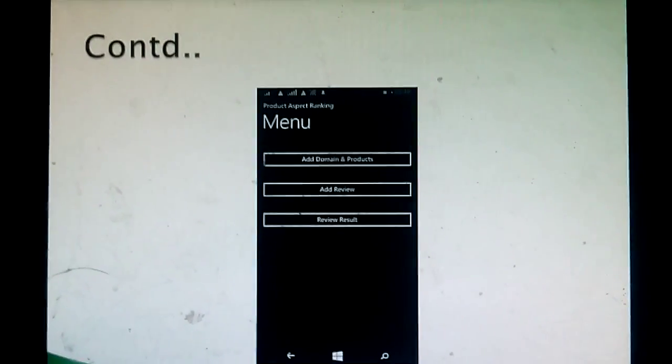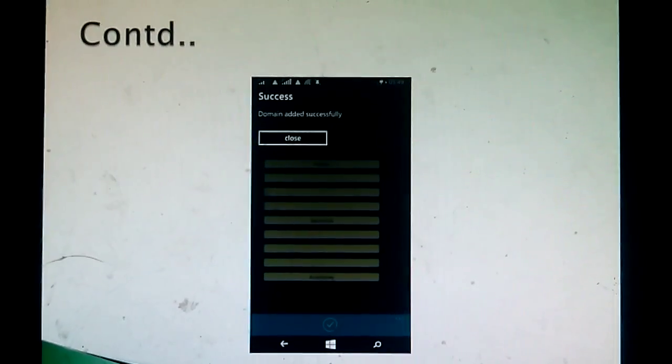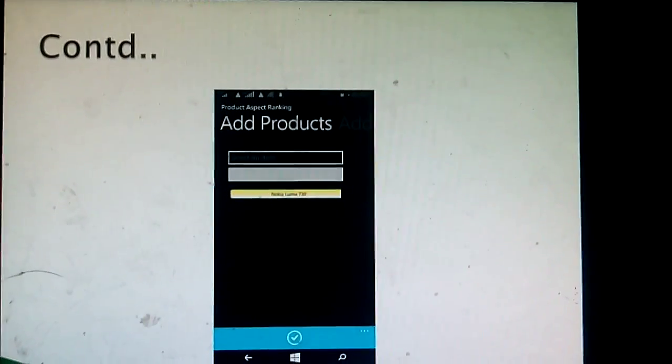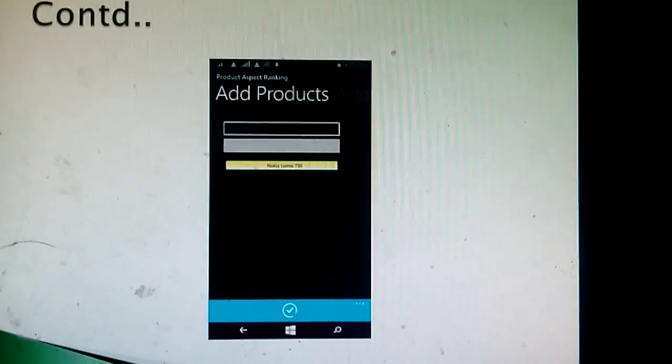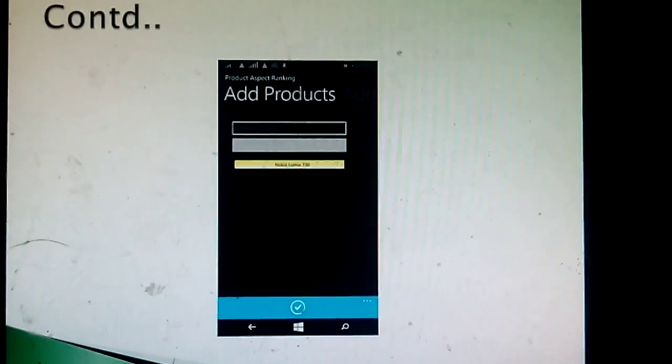This is our menu. First, add domain and products. If we click add domain and products, we can add any domains in this, like mobile, electronics, accessories. Then if we want to add any product in that domain, we can add it, like in mobile we can add Nokia Lumia 730.